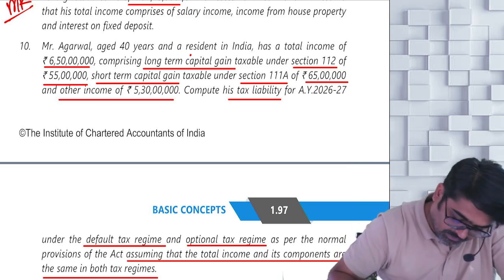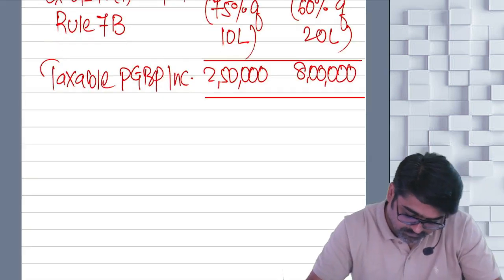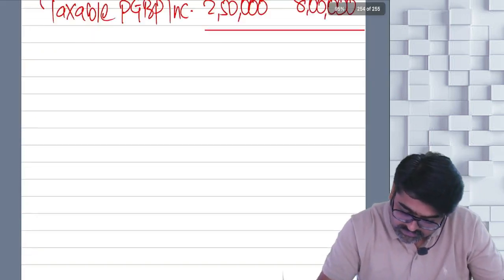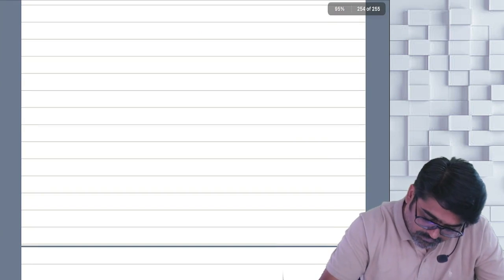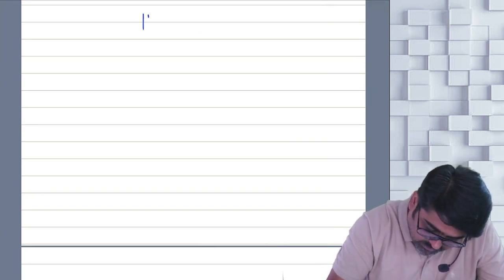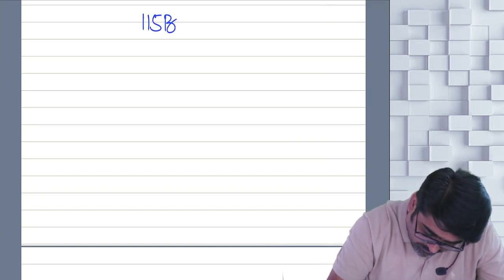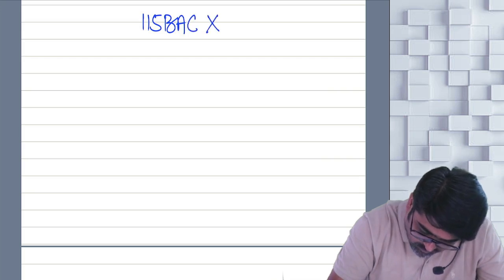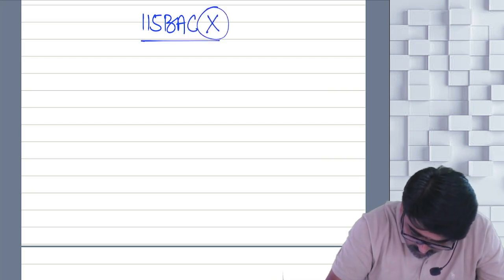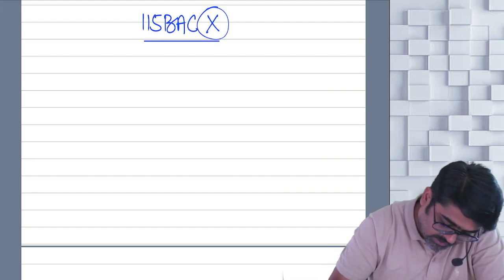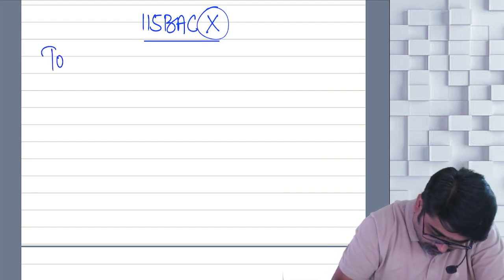Okay. So now tell me, should I solve this question? First we will assume that the assessee is not following 115BAC. If he is not following 115BAC, tell me, what is the total income?